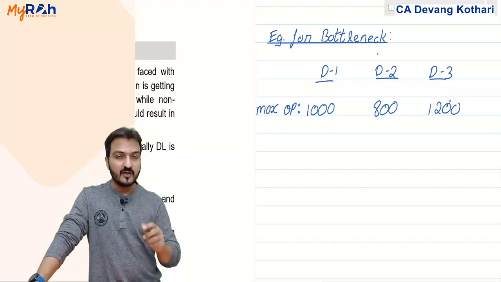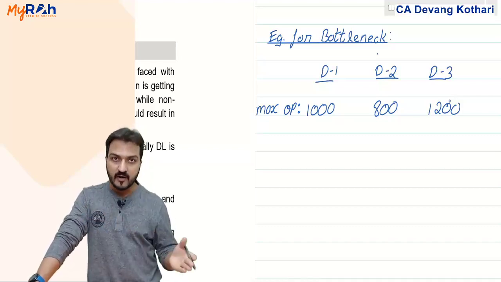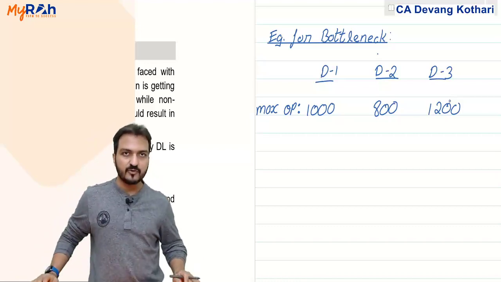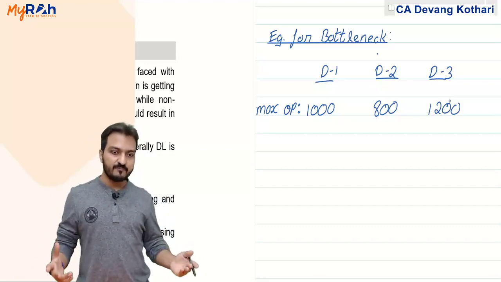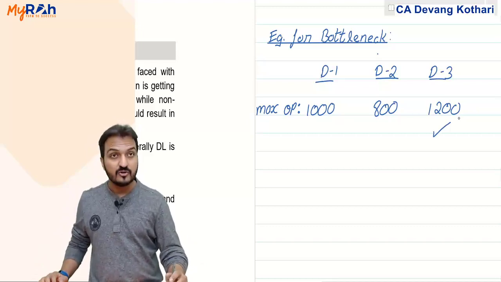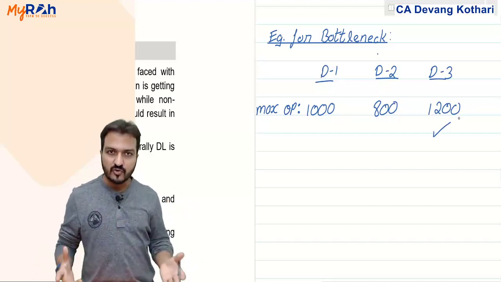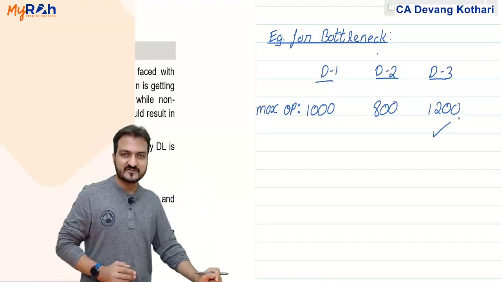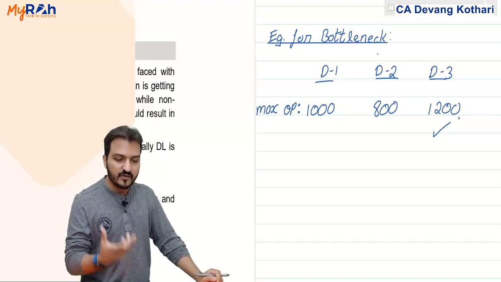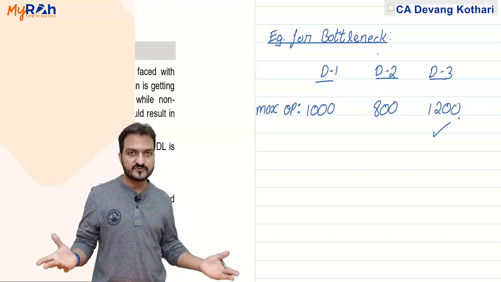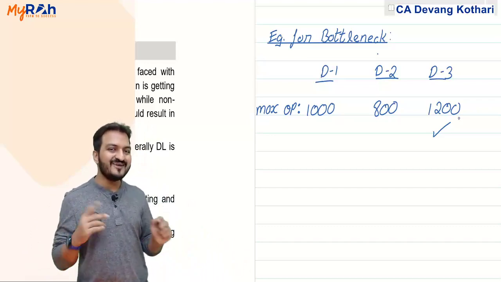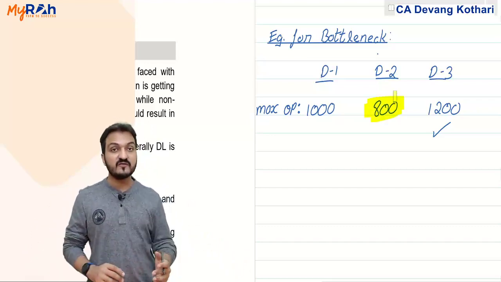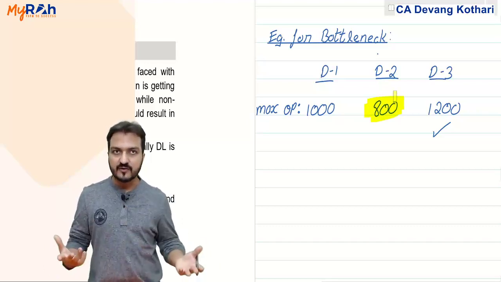So ultimately, if my product requires all 3 departments, maximum overall, how many finished goods can I produce? Well, can I produce 1200? No, because D3 has 1200 capacity, but D2 has only 800 units capacity. So unless D2 gives units to D3, D3 cannot produce. Maximum how many units can D2 give? D2 can give only 800 units to D3, so final production will be only 800.